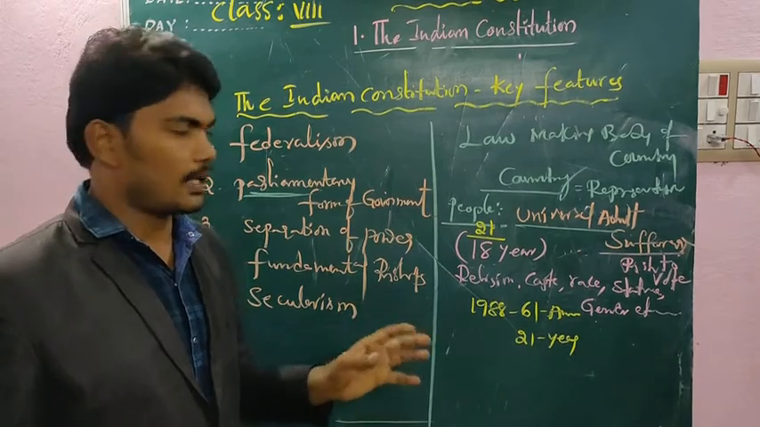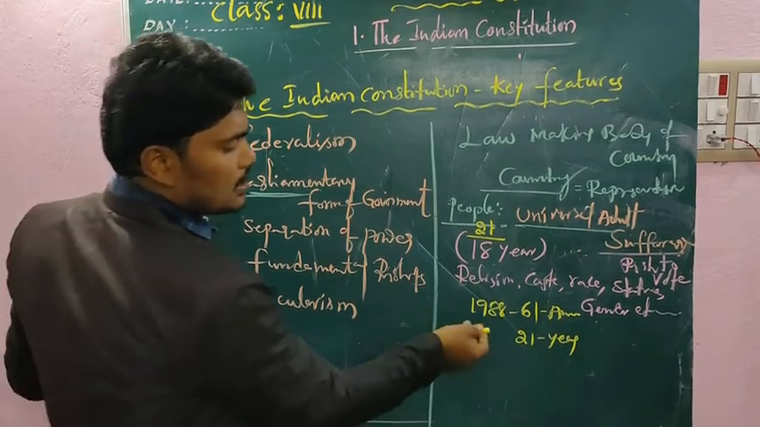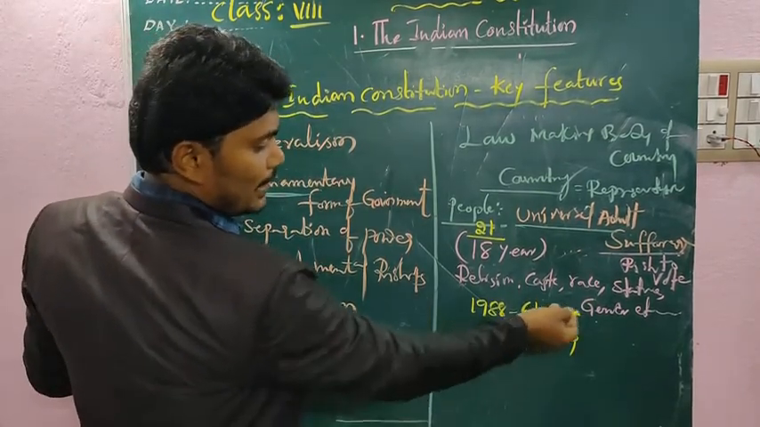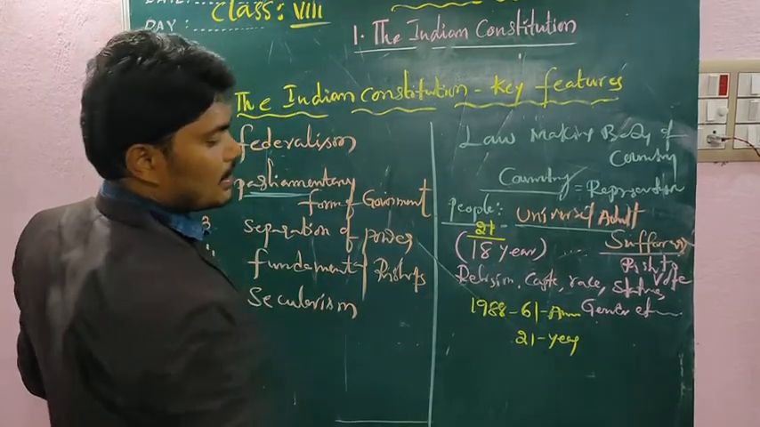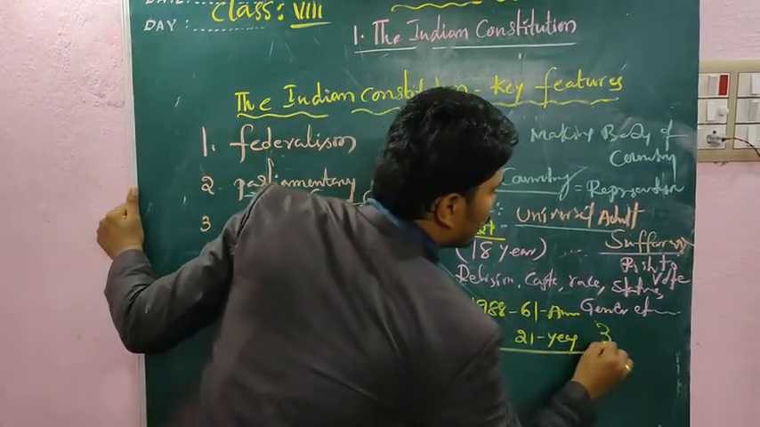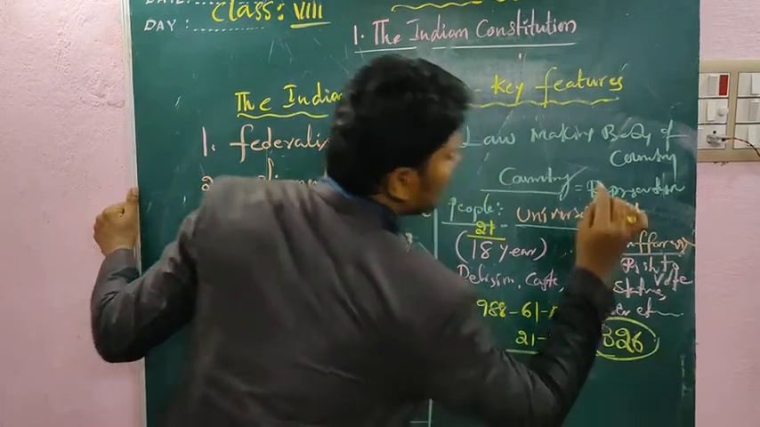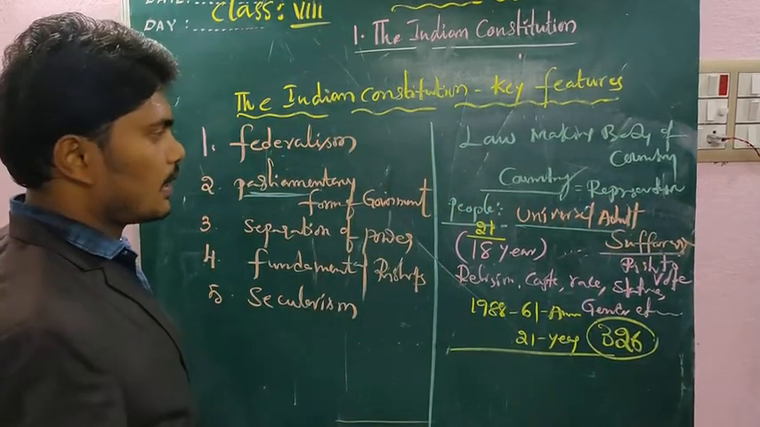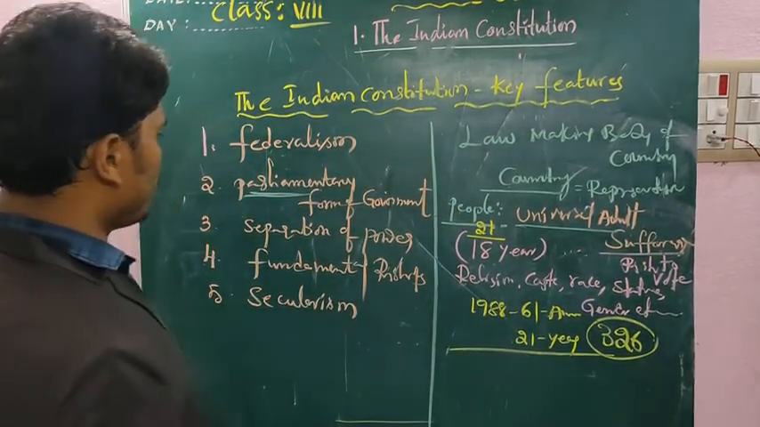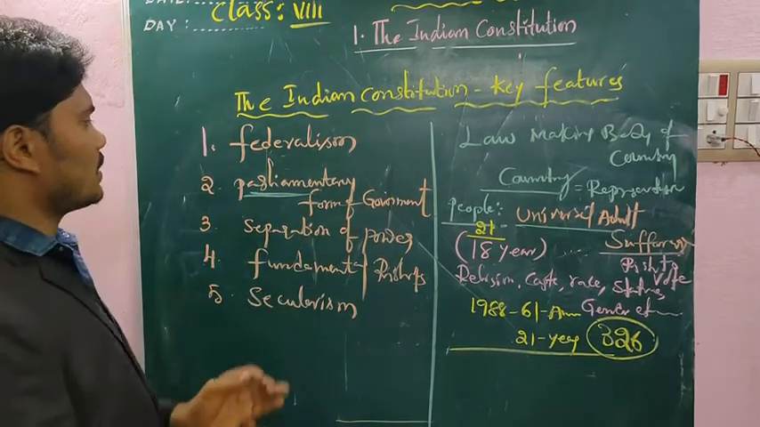What is the concept? They clearly mentioned reducing the voting age from 21 years to 18 years as per Article 326. Article number 326. Right? And next we are going to discuss the parliamentary system, I hope you understand.